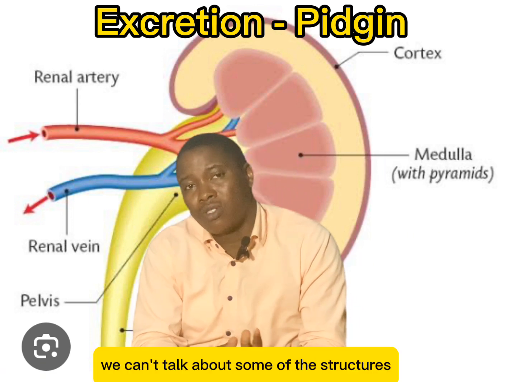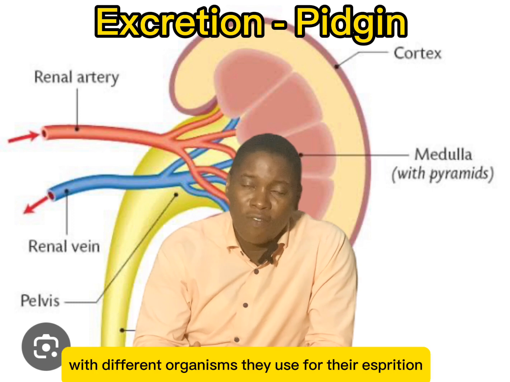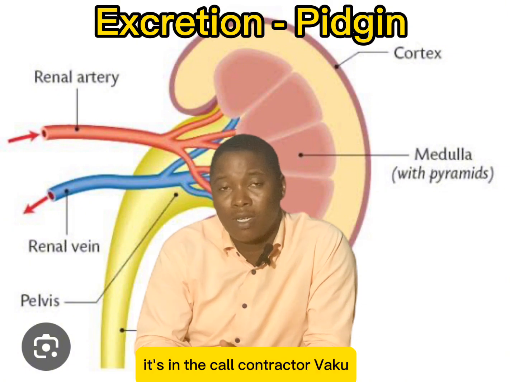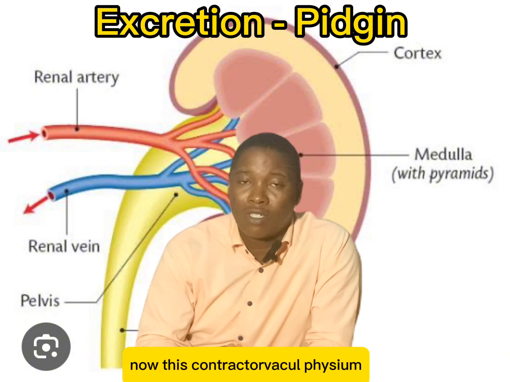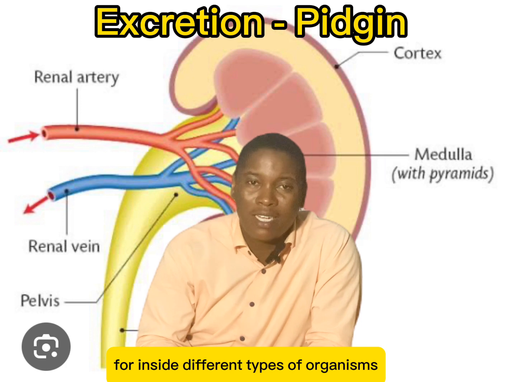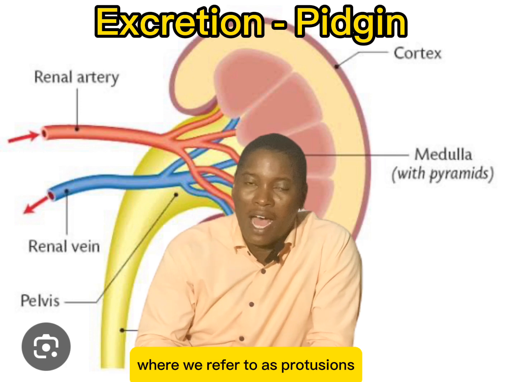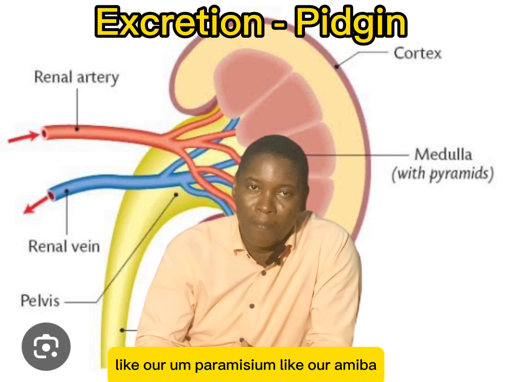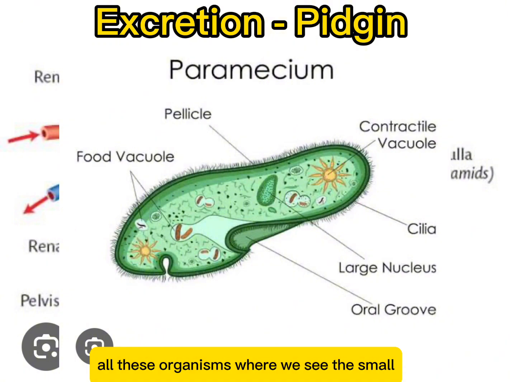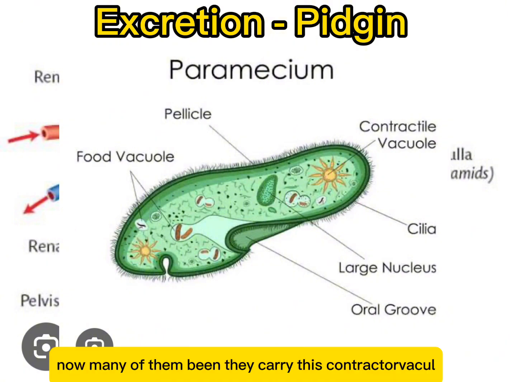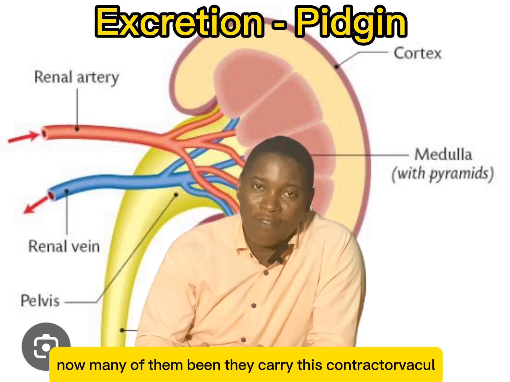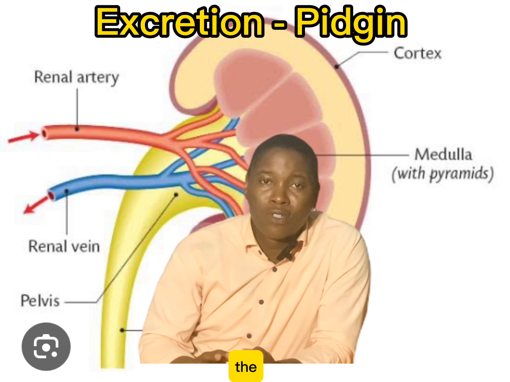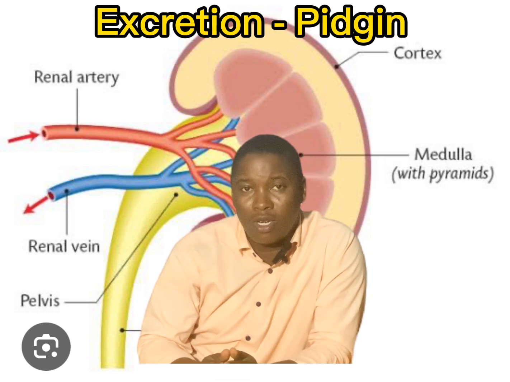Now, as we finish this one, we'll come talk about some of the structures wey different organisms dey use for their excretion. The first structure wey we will talk about na wetin we dey call contractile vacuole. Now, this contractile vacuole, we fit see am for inside different types of organisms wey we dey refer to as protozoans. So organisms like our euglena, like our paramecium, like our amoeba, all these small protozoans, na many of them dey carry this contractile vacuole.